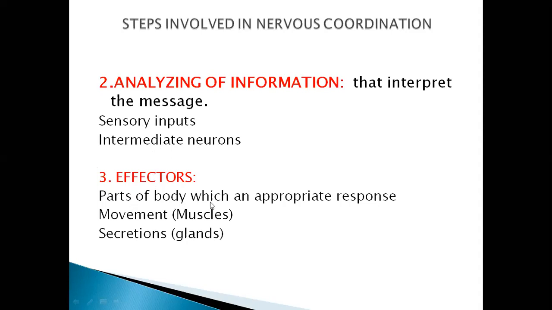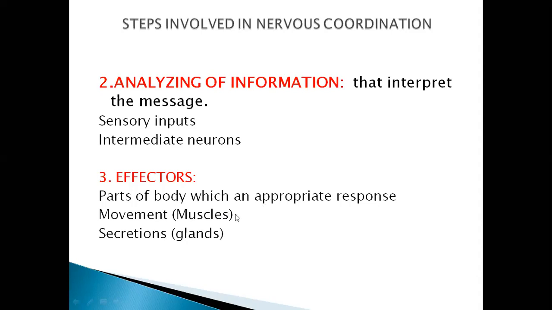The parts of the body which give an appropriate response are called the effectors, like movement by muscles, and secretion for chemical coordination, which is done by your glands. So these both are the effectors that give response.